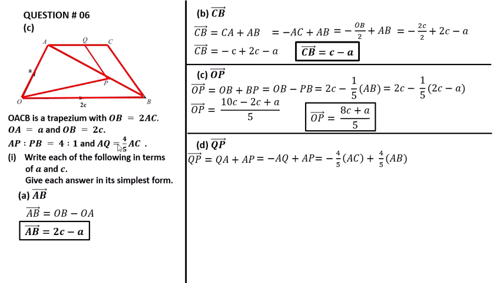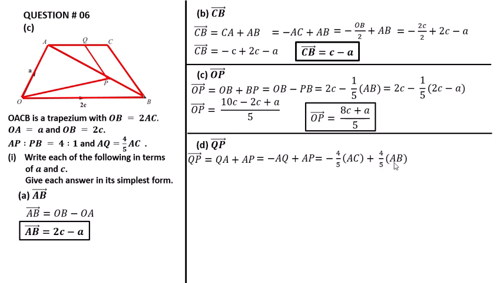AQ is equal to 4 by 5 AC. Here is minus 4 by 5 AC plus AP. Here is AP. The ratio of AP is 4. Right, 4 divided by the sum of ratio. The sum of ratio is 4 plus 1, the sum of ratio is 5, multiplied with the total length.